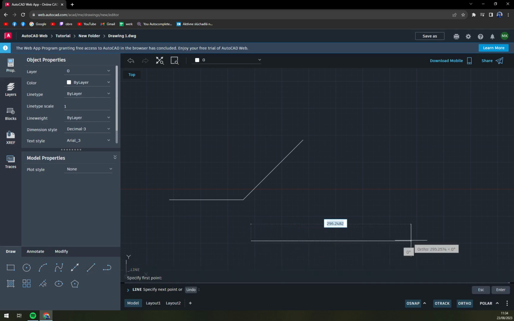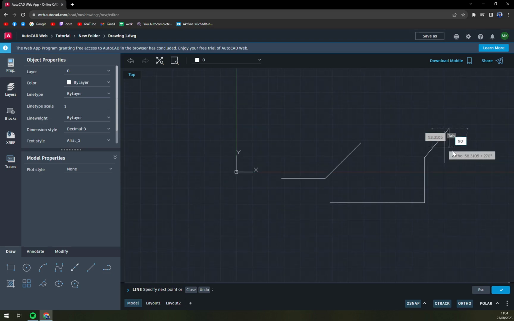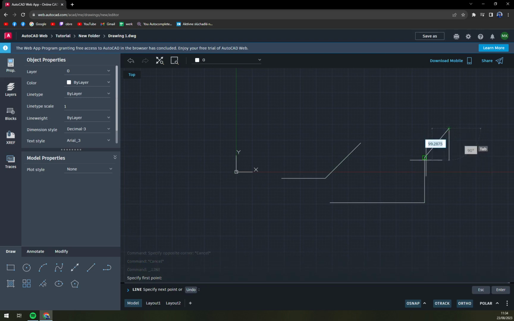Ortho mode is obviously giving us an option to go 90 degrees. Only 90 degrees. Nothing more, nothing less. If you press tab and go with 50, press enter, it will automatically go to 50. Hit tab again, 90, and we are going to hit enter, and we can, sorry, some little mishaps, we can go back to 90 again.